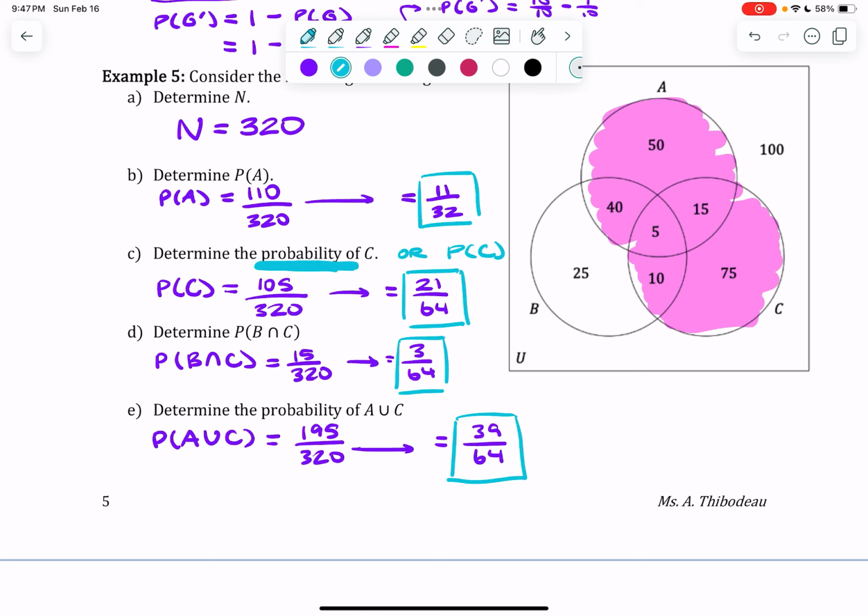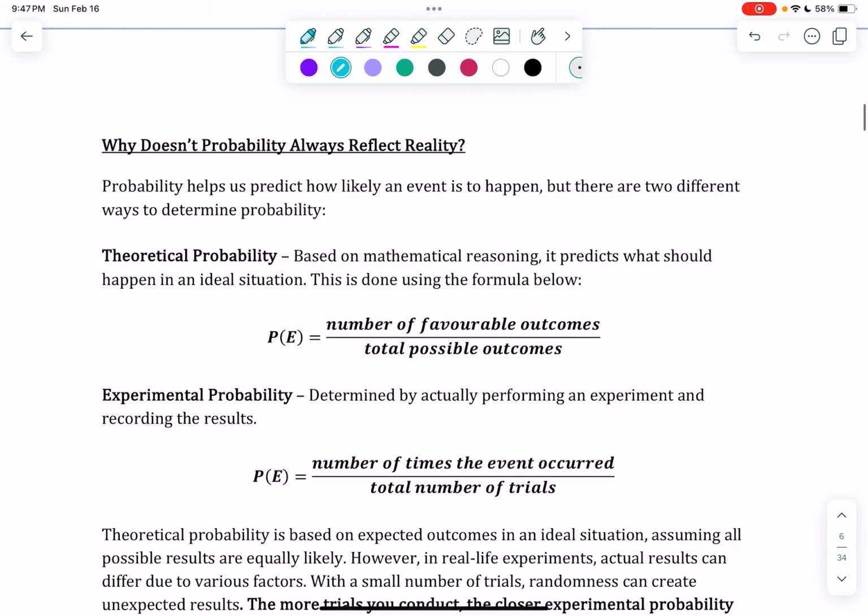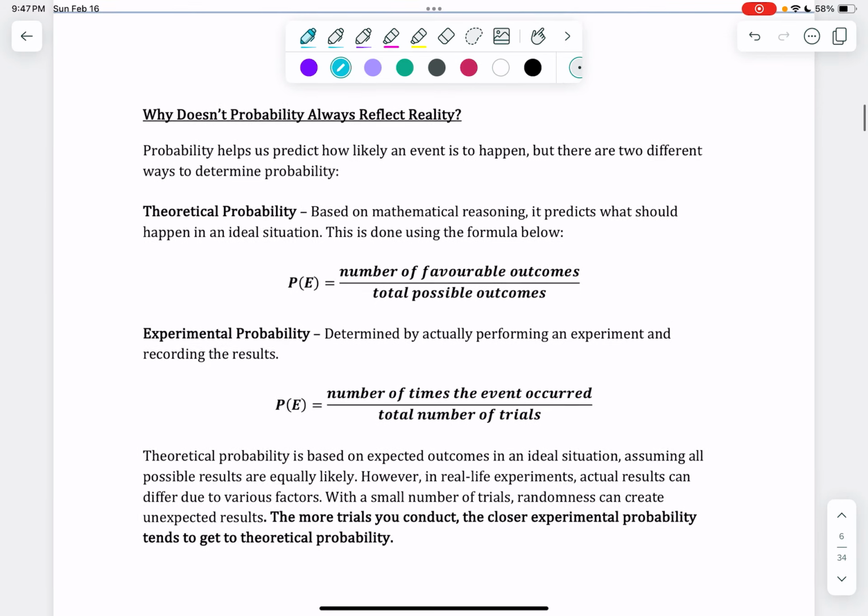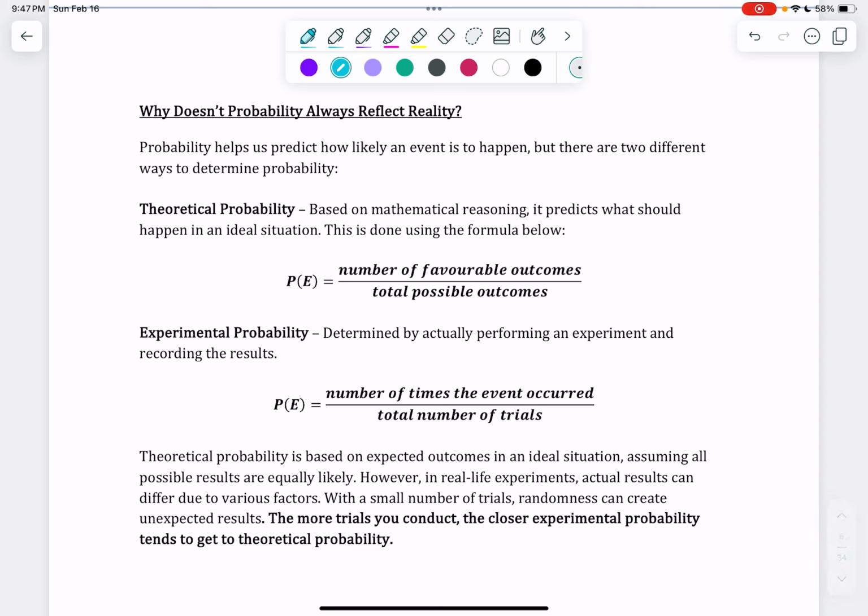Now, the last thing I want to talk to you about probability today is theoretical or experimental probability. All of the probabilities that we have been calculating have been the theoretical probability, meaning that if everything happens ideally, like if there was no environmental impact, mathematically speaking, this is what should happen.